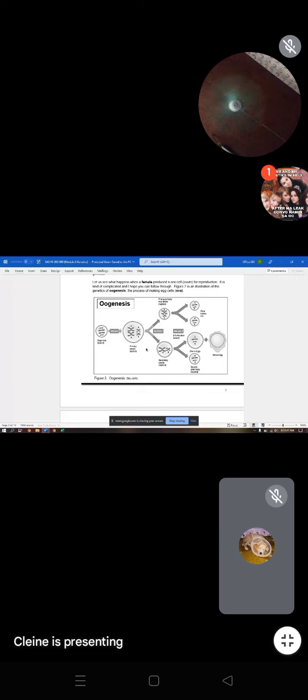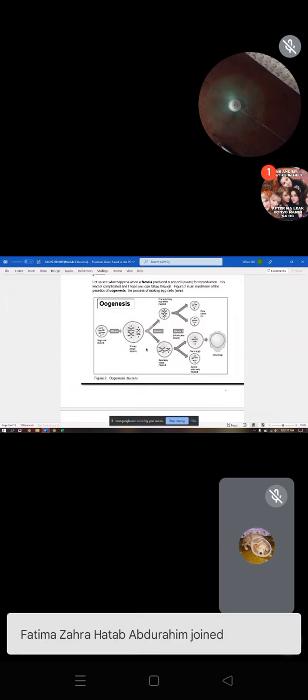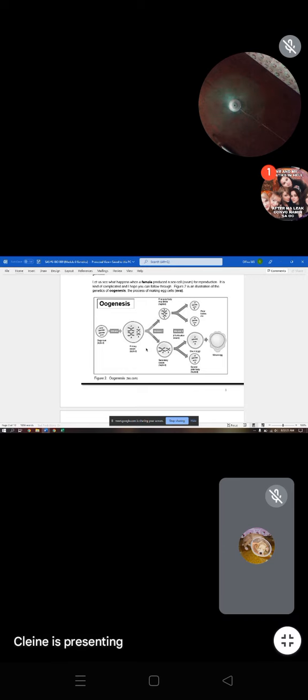we'll wait if the egg will be fertilized by a sperm cell before it will continue to complete its meiosis 2 process. But if there are no sperm cell that was able to fertilize the egg, the egg cell will go outside the body through the process of menstruation. Okay. So after meiosis 2, so for example, sa metaphase stage na fertilized na si egg, so the process meiosis 2 will continue and will form an ovum.